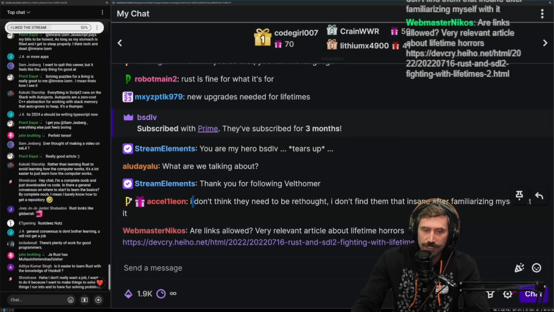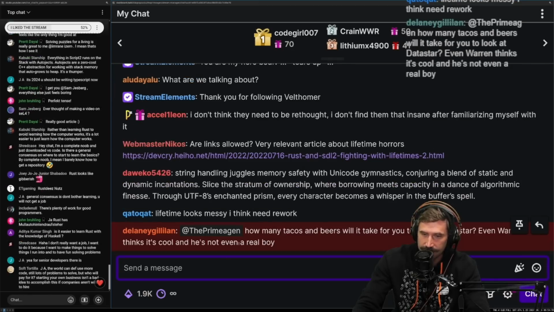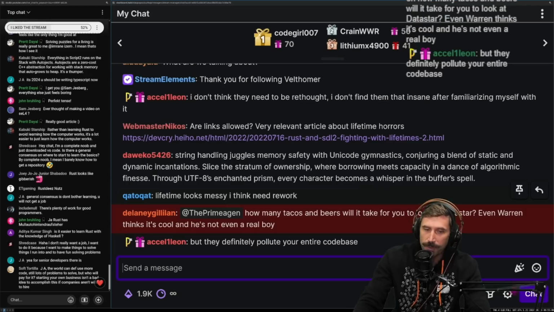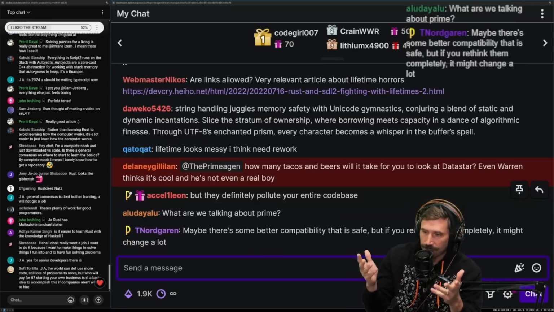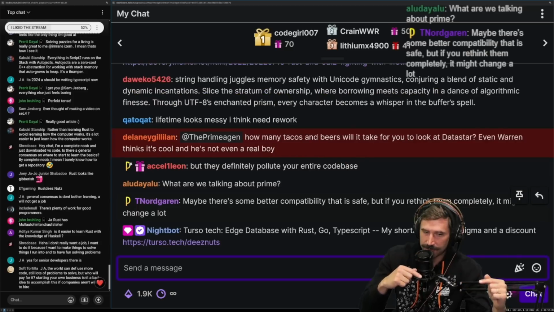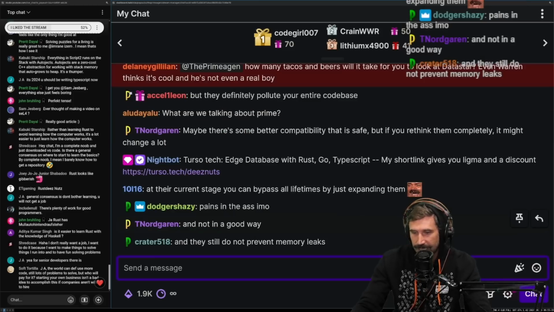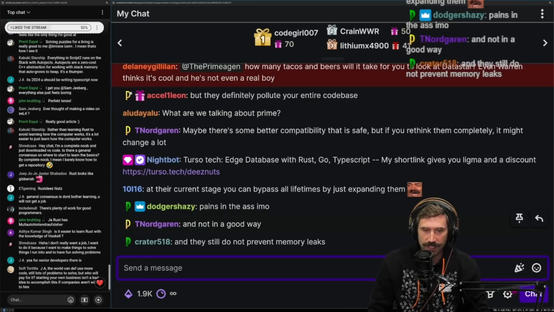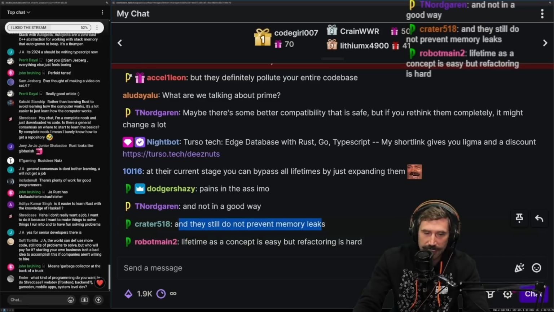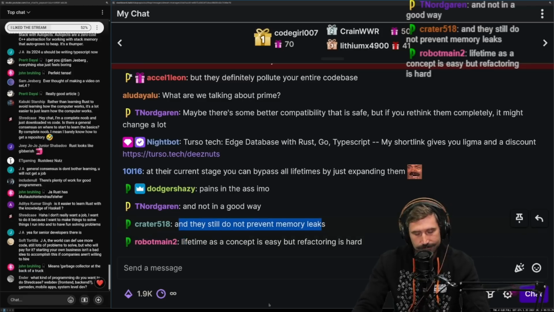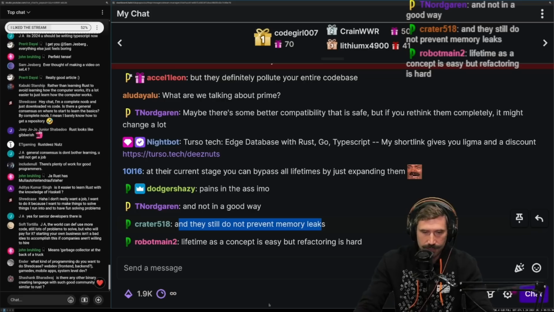Yeah, they're not insane. Lifetimes aren't crazy. They just can become a huge pain in the ass, right? The moment you start trying to go from a clone system to get something out to a lifetime system to make it fast, it just requires a lot of effort. And they still do not prevent memory leaks. Yes, you can memory leak all you want in Rust. That's not what Rust's purpose is.